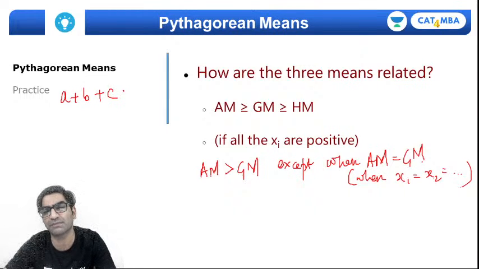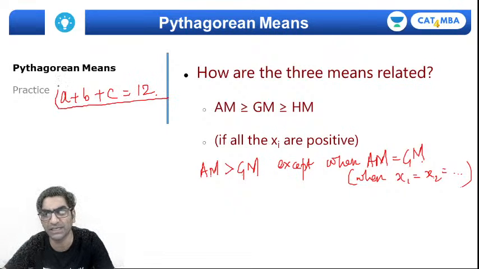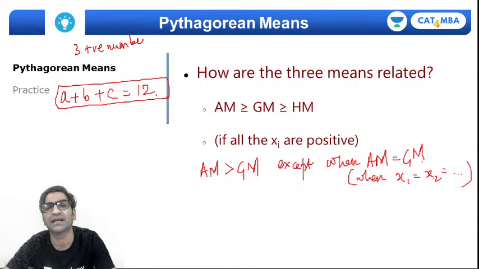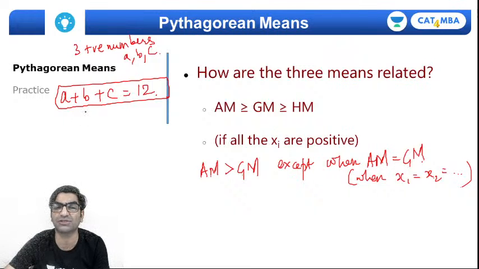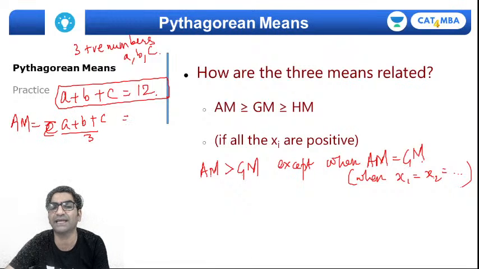A, B and C, right? Supposing I tell you that the sum of these three is 12, okay? A, B and C are 3 positive numbers such that A plus B plus C is constant, right? Now the moment you know that their sum is constant, how do you calculate arithmetic mean? Summation of A plus B plus C divided by 3. So you'll see that the mean dependent on the sum is the arithmetic mean. So if the sum is fixed, the arithmetic mean will also be a constant, which is in this case